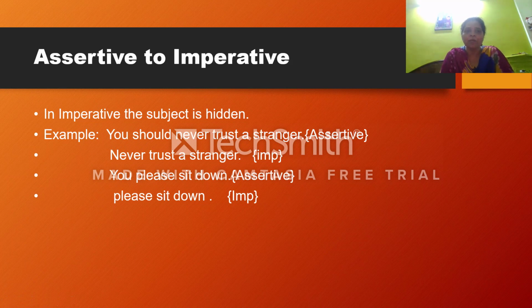Now यहाँ पे, you please sit down. You please sit down means it is an assertive sentence because "you" is here. But when I say please sit down, it is an imperative sentence, and you know that an imperative sentence is a sentence which gives an order or request. These are all imperative sentences. Now coming up to the next slide.